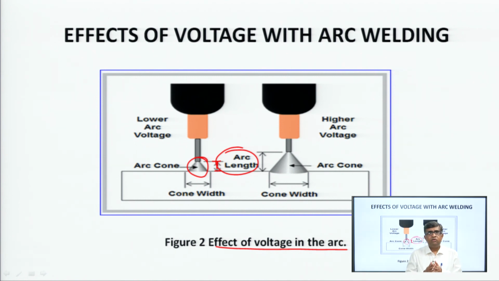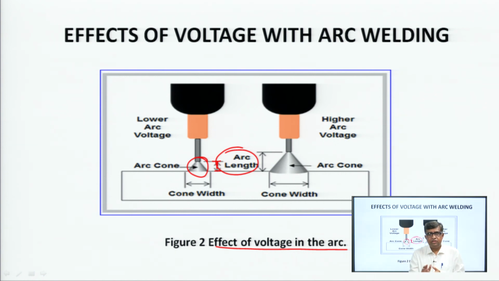So, these both will have a definite impact on the type of advanced welding you are choosing. Basic understanding should be there that the constant current will have an effect on the melting rate of the electrode, and constant voltage will have an effect on the arc length, arc cone.